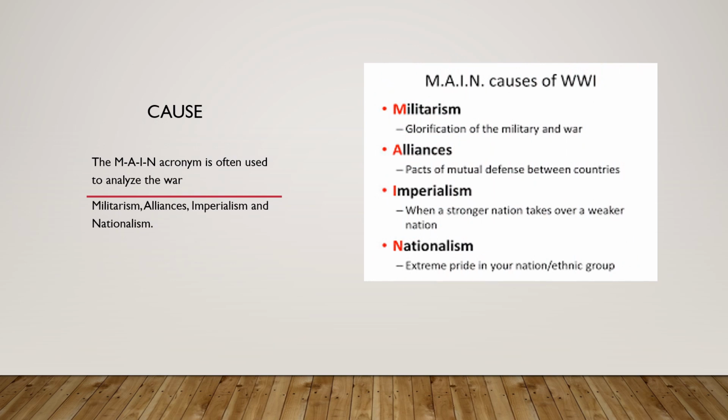Cause. The MAIN acronym is often used to analyze the war: militarism, alliances, imperialism and nationalism. Militarism: glorification of the military and war. Alliances: pacts of mutual defense between countries. Imperialism: when a stronger nation takes over a weaker nation. Nationalism: extreme pride in your nation or ethnic group.